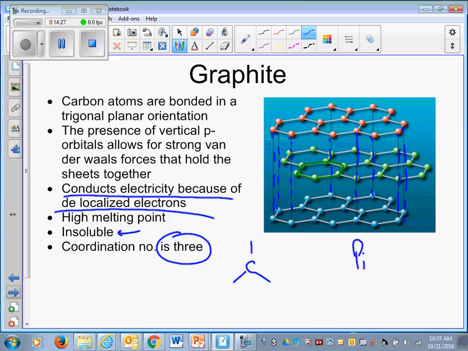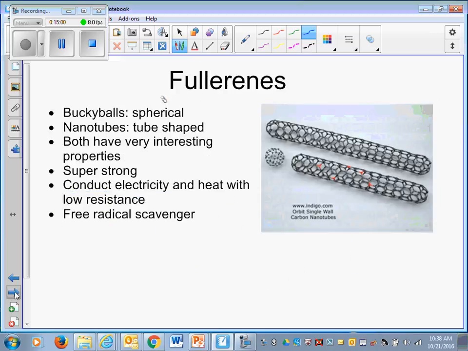We know each carbon makes 4 bonds. Each carbon is making 1 double bond. So it's like this. Of course, carbon is going to make 4 bonds, but this double bond is going to make them float on each other. This is where the delocalized electrons come from, the double bond. The forces holding the sheets together are London dispersion forces. They're not very strong forces.